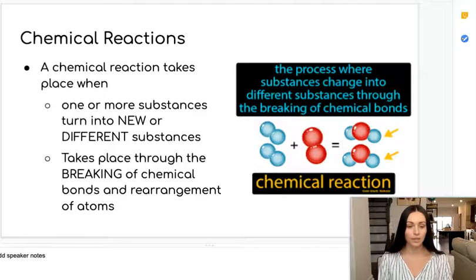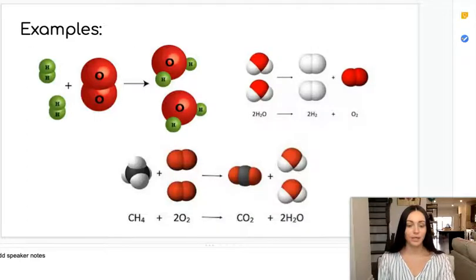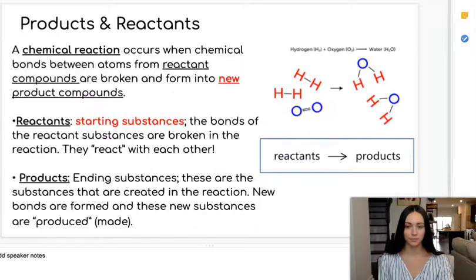This creates a new substance, which again is completely different from the substance or substances that were present before the reaction. Here we can see a few modeled examples of simple chemical reactions. In each, you can see that the starting substances have rearranged and become either a new substance or multiple substances that are completely different than they were prior to the reaction taking place.